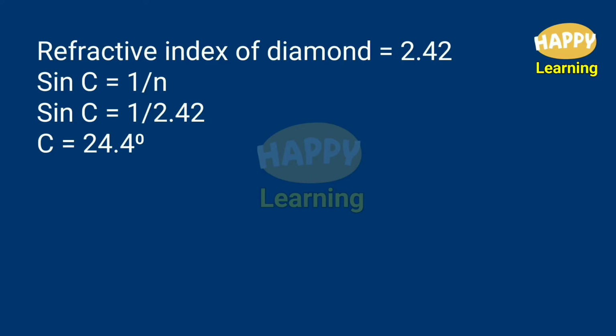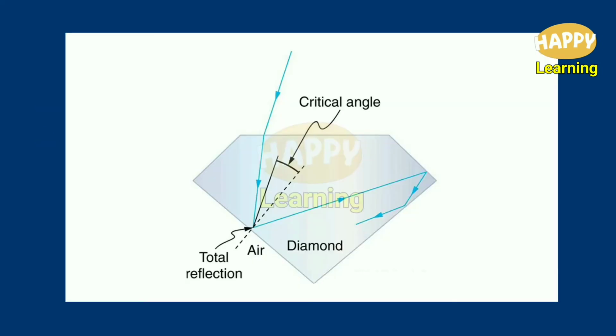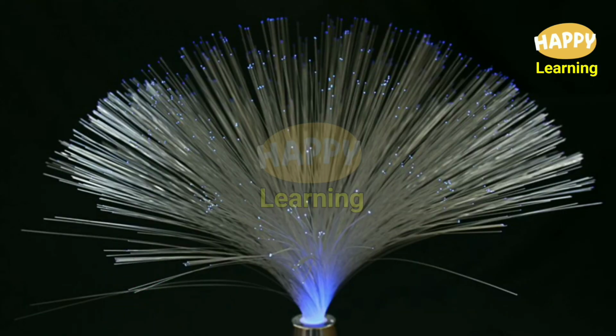So it is very low compared to many other materials. This very low critical angle of diamond makes the light suffer multiple total internal reflections, and that makes the diamond shine. One more application of total internal reflection is optical fibers.